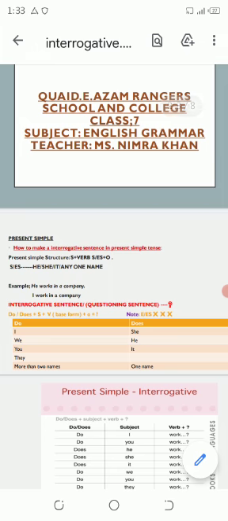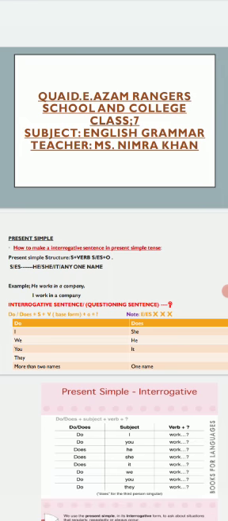In present simple tense, the structure that we have discussed in our previous session is subject at the initial position, then we have our verb base form, and then the object. And we use S and ES with third person singular. Right? But if we want to make an interrogative sentence in present simple tense, then the sentence structure